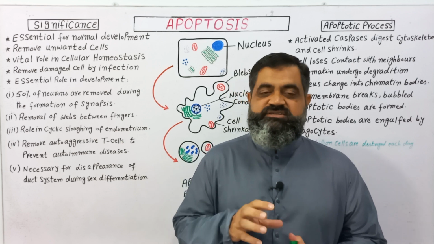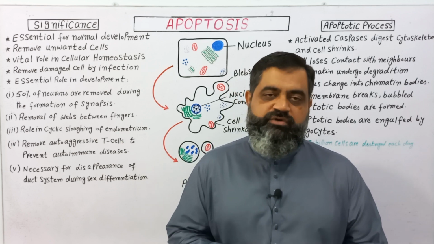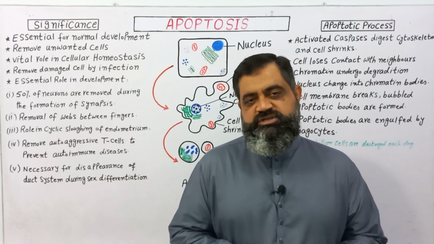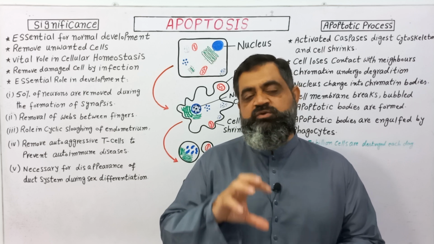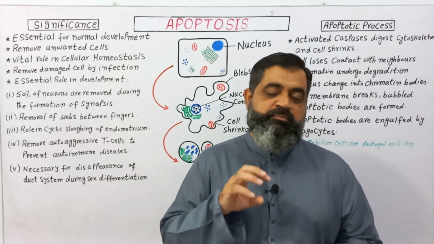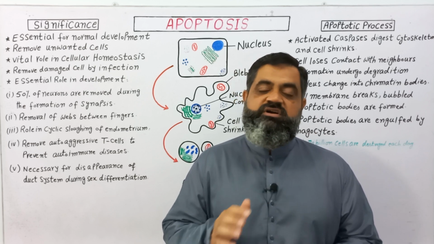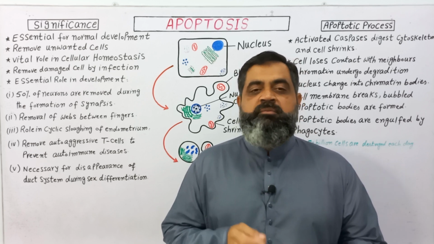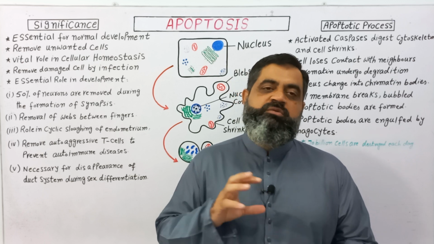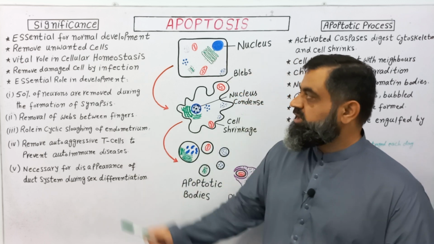Apoptosis also plays a vital role in cellular homeostasis. As you know, excretion, the removal of toxic material from the body, is known as homeostasis. So in cellular homeostasis, the cells which are not necessary, or unwanted cells which can produce toxins in the body, can be removed by this process.